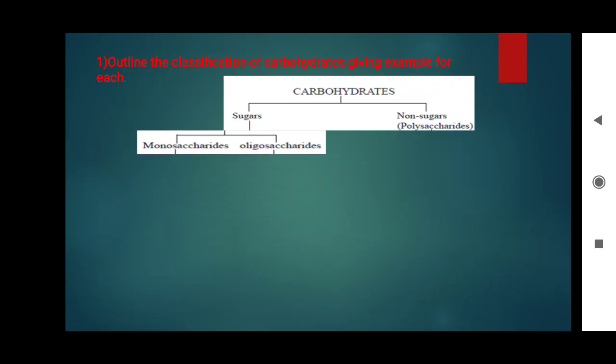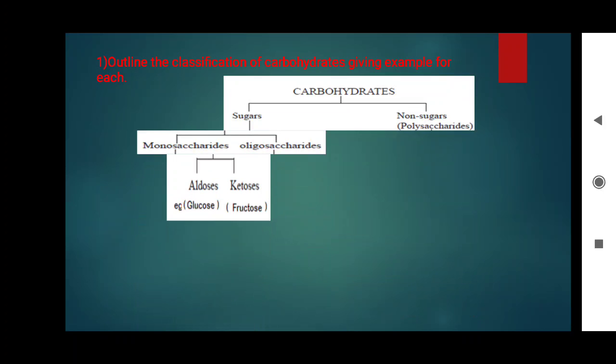So monosaccharides cannot be hydrolyzed, but oligosaccharides are hydrolyzed to yield 2 to 10 monosaccharide molecules. Monosaccharides are divided into two types. One is aldose, another one is ketose. Aldose, a good example, glucose. For ketose, fructose.